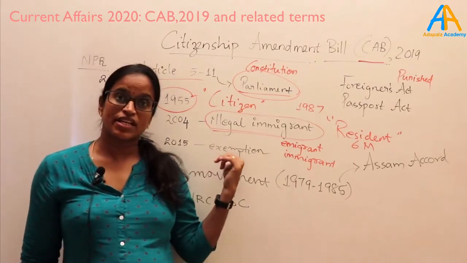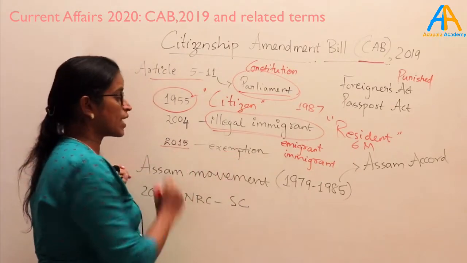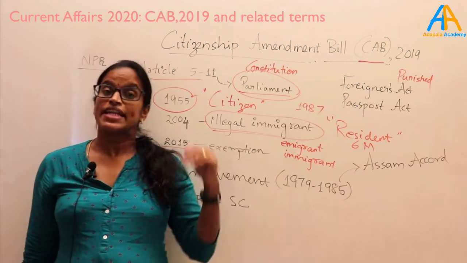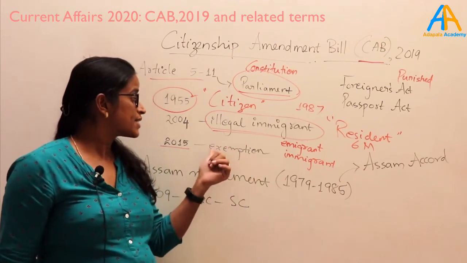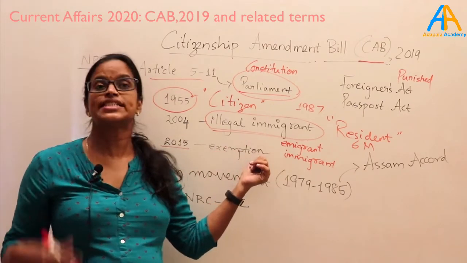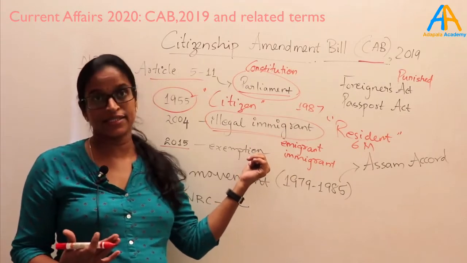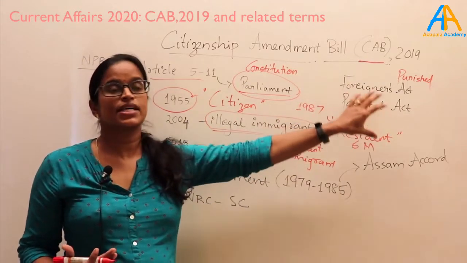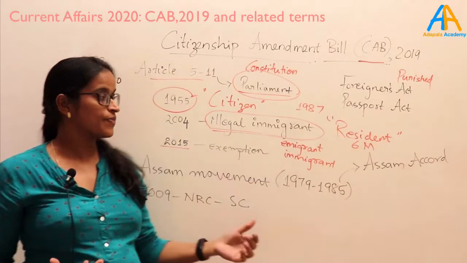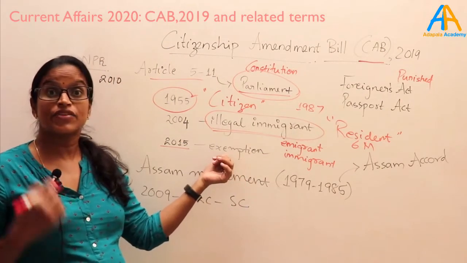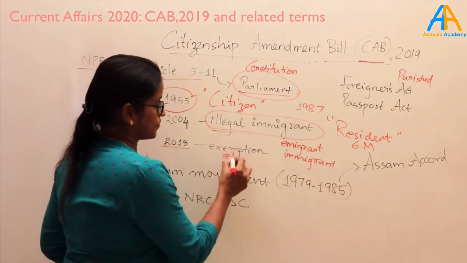Now the problem started with the 2015 amendment, where exemption is given to certain illegal immigrants from these acts, the Foreigners Act and Passport Act. That was given on a religious basis.